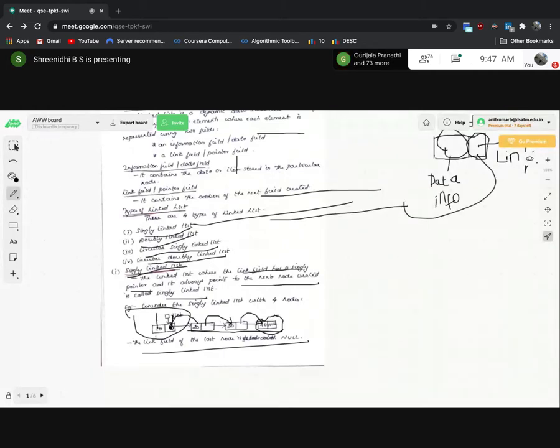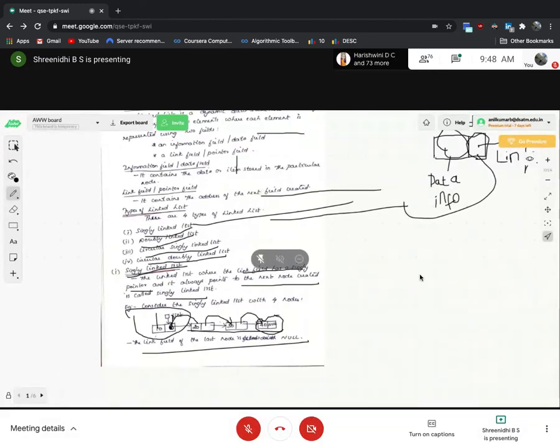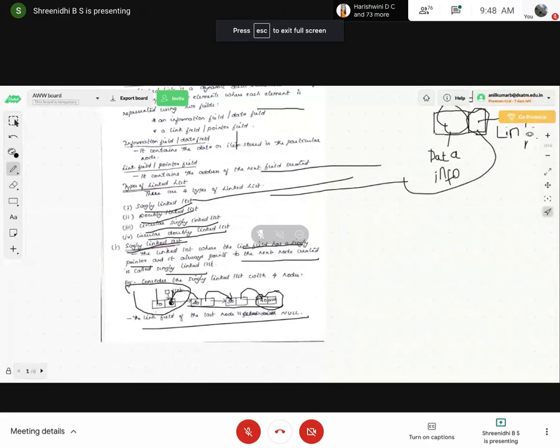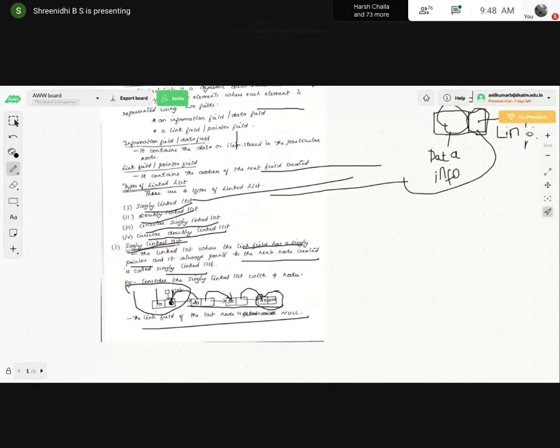Every concept will have a program showing how the nodes are created. If the pointer concept is familiar to you, this is a very easy concept to score easy marks in the examination. Two full questions will be there on the linked list concept in module number 3. So if you thoroughly listen to the classes, it is more than sufficient to write the linked list programs easily.